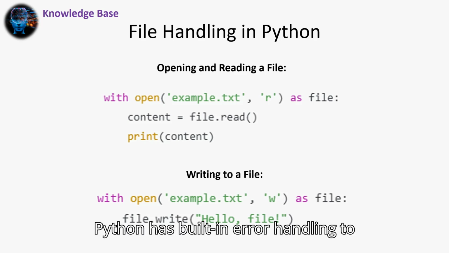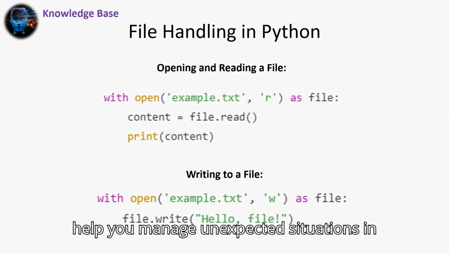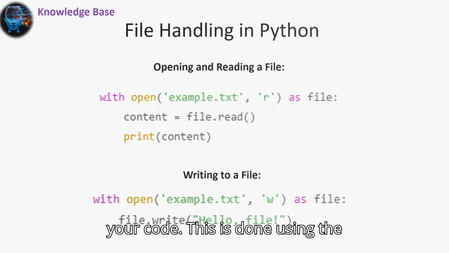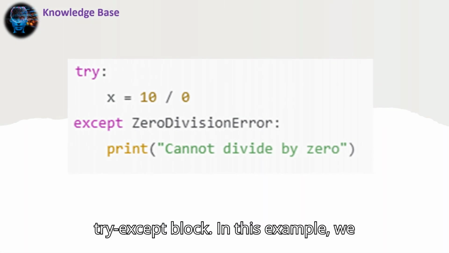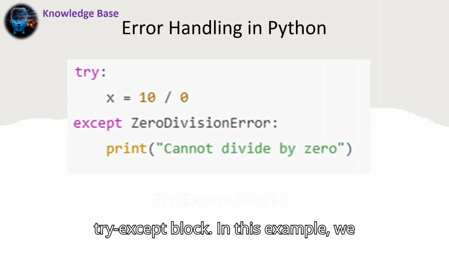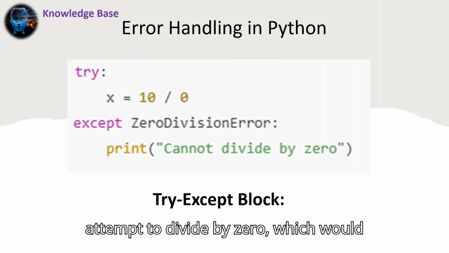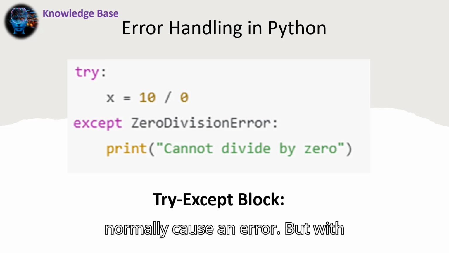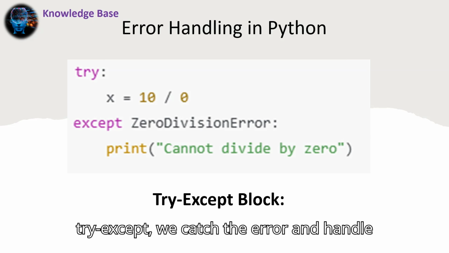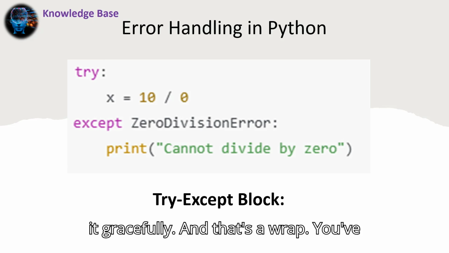Python has built-in error handling to help you manage unexpected situations in your code. This is done using the try-except block. In this example, we attempt to divide by 0, which would normally cause an error. But with try-except, we catch the error and handle it gracefully.